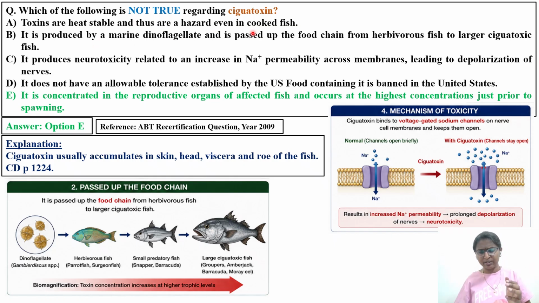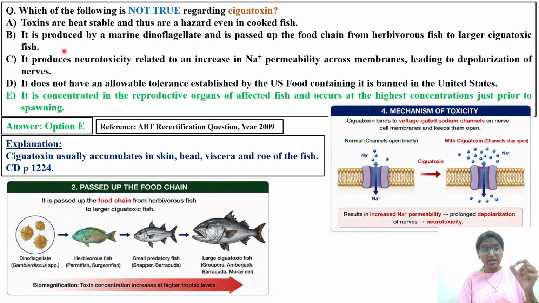There are different fishes, for example barracuda fish or snapper fish. Even if you cook that fish, the toxins in it will not degrade, even upon heating up to 100 degrees centigrade or above. That is the key point you have to remember. The same thing you have to remember with respect to histamine poisoning, also scombroid fish poisoning. I am relating this because in the case of milk, pasteurization kills certain microbes, but that same principle cannot be applied to all types of food poisoning.